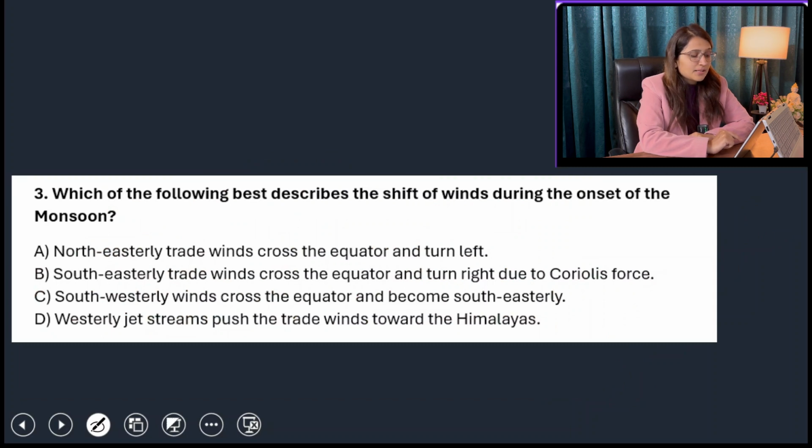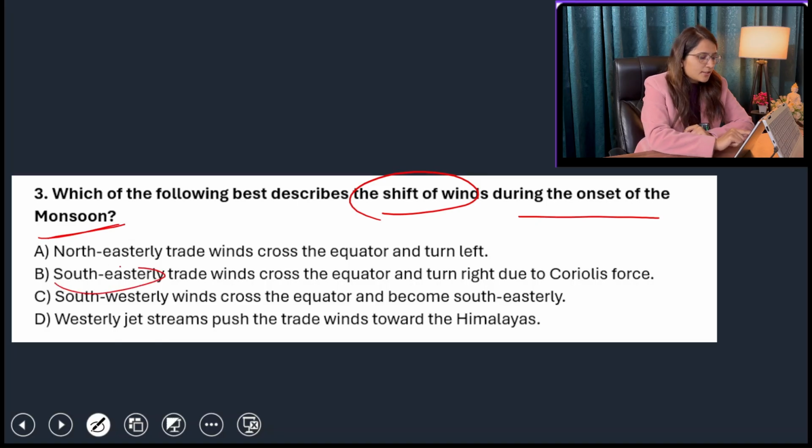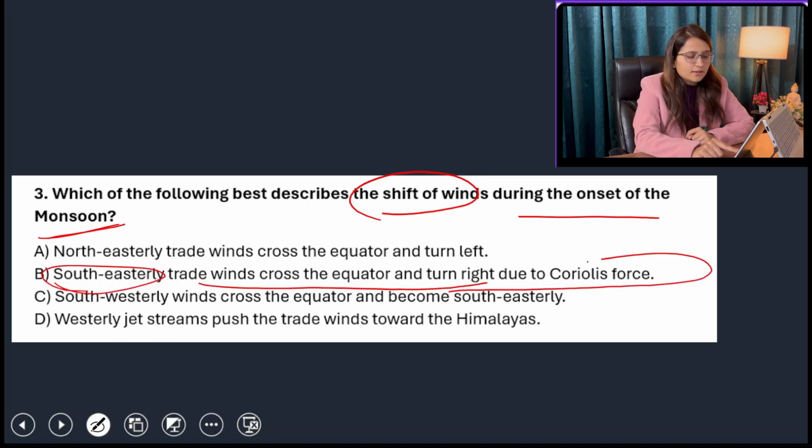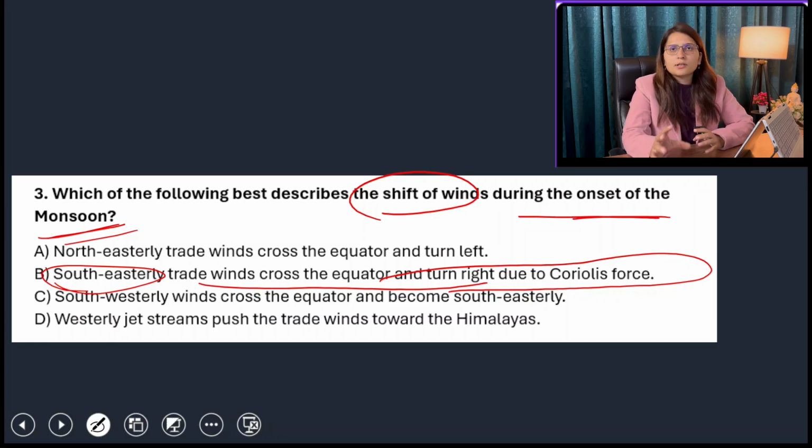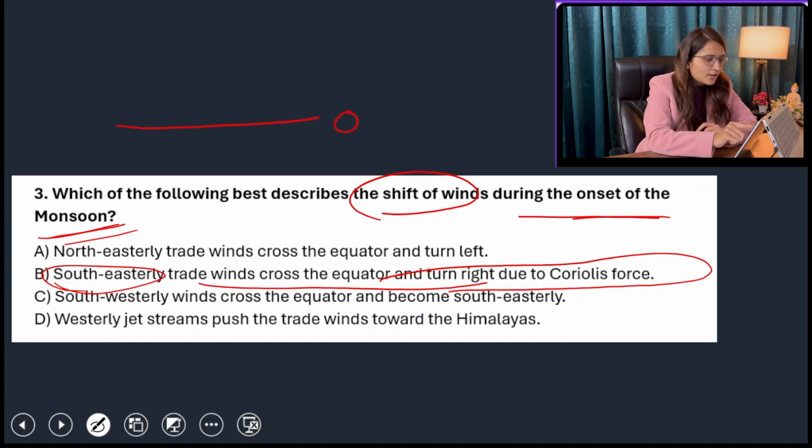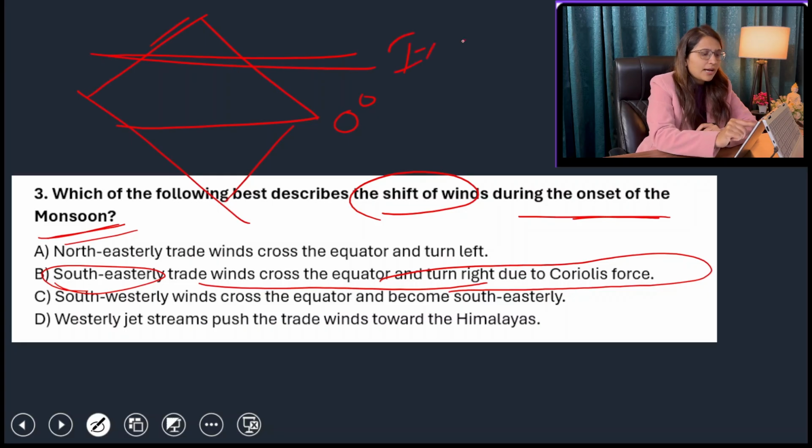Next is which of the following best describes the shift of winds during the onset of monsoon? It is basically your southeasterly trade winds crossing the equator and turning right due to Coriolis force. Basically what happens is, onset of monsoon is around June, July and August. So in June the ITCZ has shifted northward because we know that pressure belts shift with the shifting of the sun. So ITCZ was earlier at 0 degree equator, but with the movement of the sun, it has gone to this Indian landmass. So this is your ITCZ.